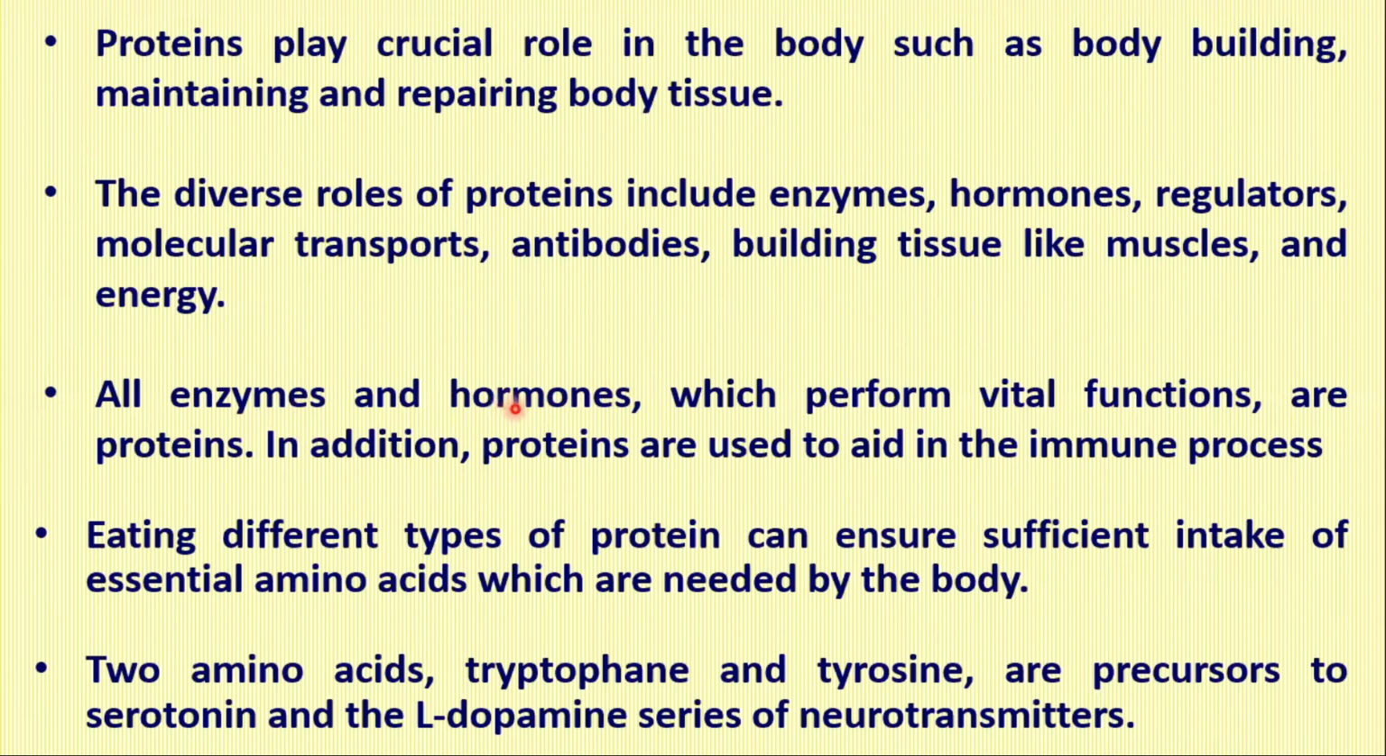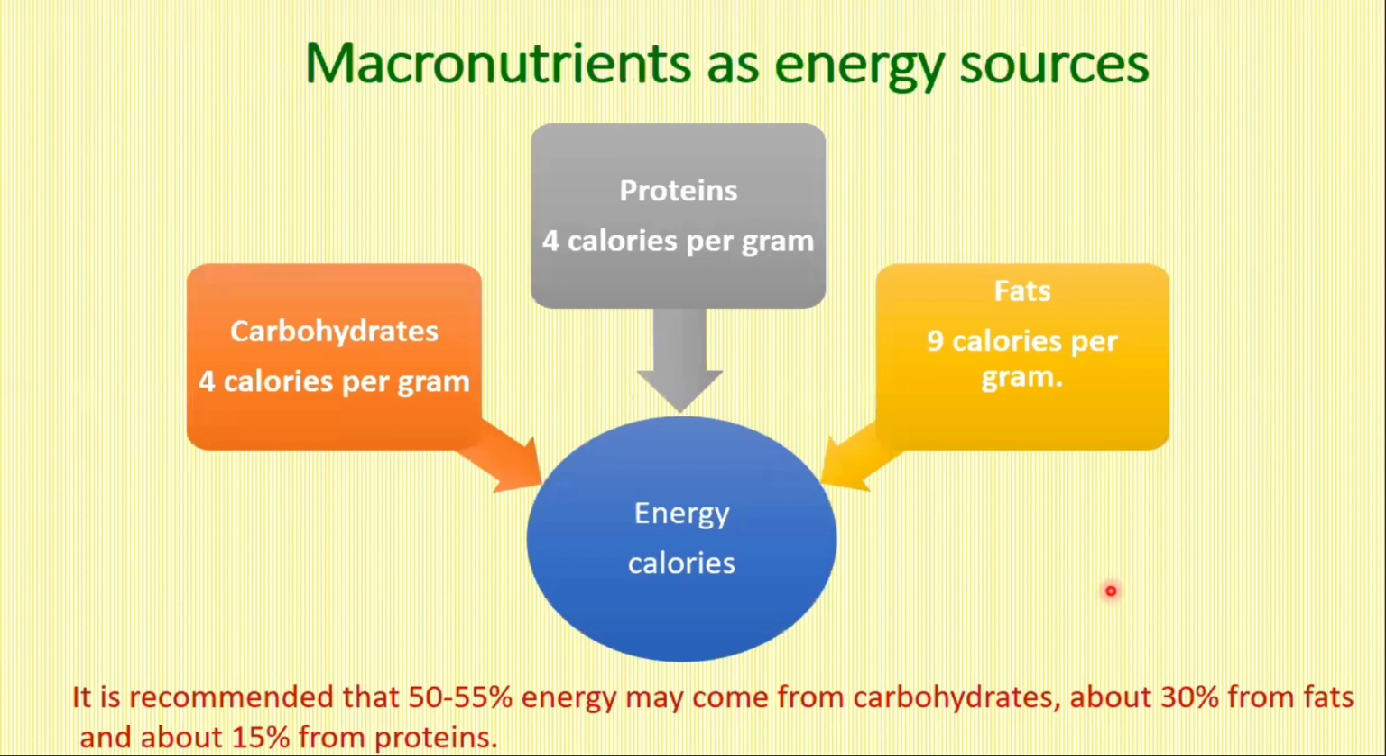So all enzymes and hormones perform vital functions, they're all proteins, and they also aid in the immune process. Eating different types of protein can ensure sufficient intake of essential amino acids which are needed by the body. Two amino acids, tryptophan and tyrosine, are precursors to serotonin and L-dopamine series of neurotransmitters. So this is about the three macronutrients.